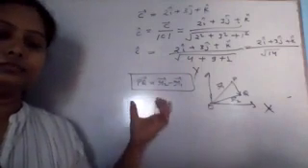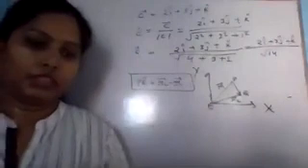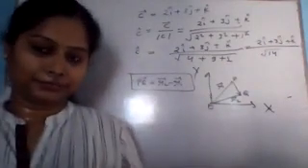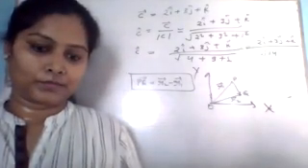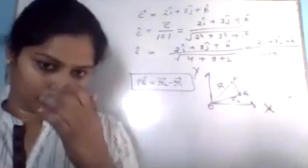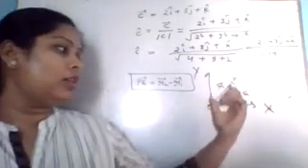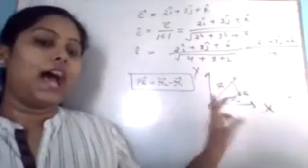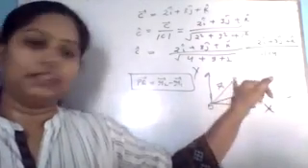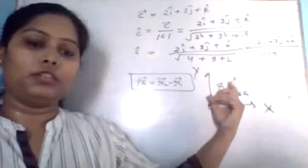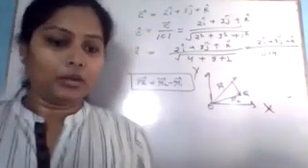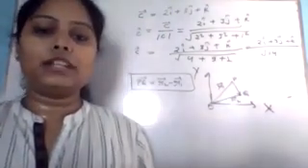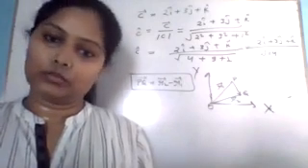Is this clear? Is the position vector clear? See, simply I am representing the position of one particle at time t1. I am saying that at time t1 the particle is here, and this is the position of the particle. So r1 vector represents the position of the particle at time t1, and r2 vector represents the position of the particle at time t2.